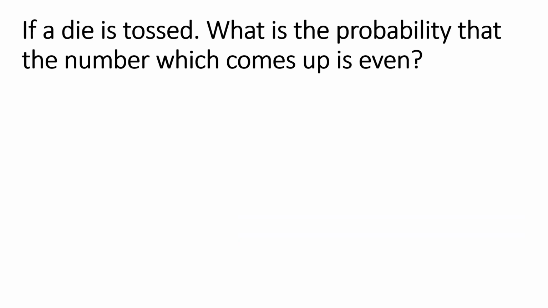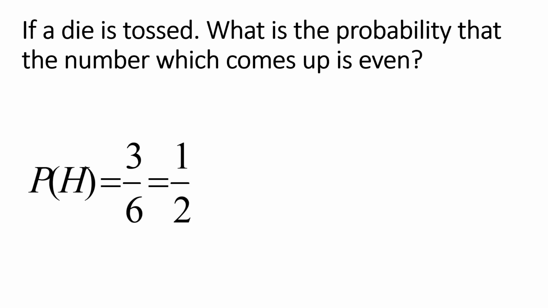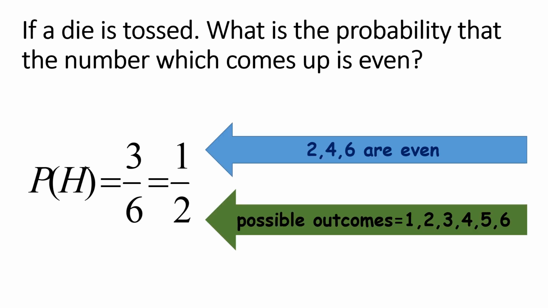If a die is tossed, what's the probability that the number which comes up is even? Answer, 3/6 or 1/2. Bakit? 2, 4, 6, yun ay mga even numbers. Possible outcome natin kung ilan lahat ang pwedeng lumabas when you toss a dice ay 6. So, 3/6 or 1/2.